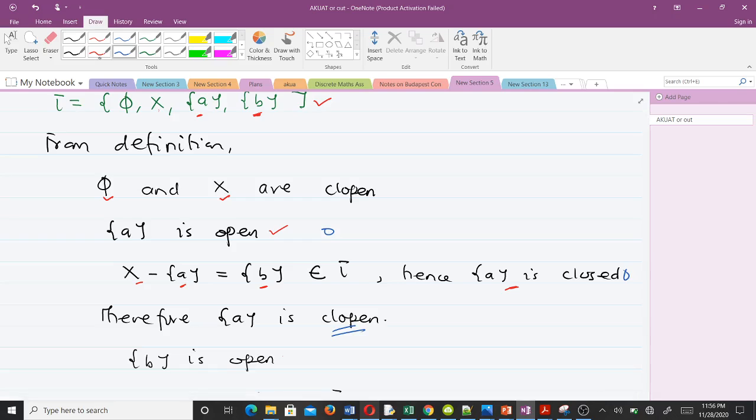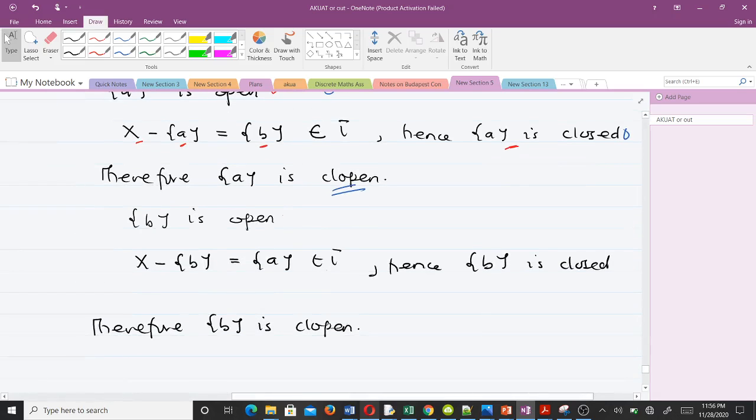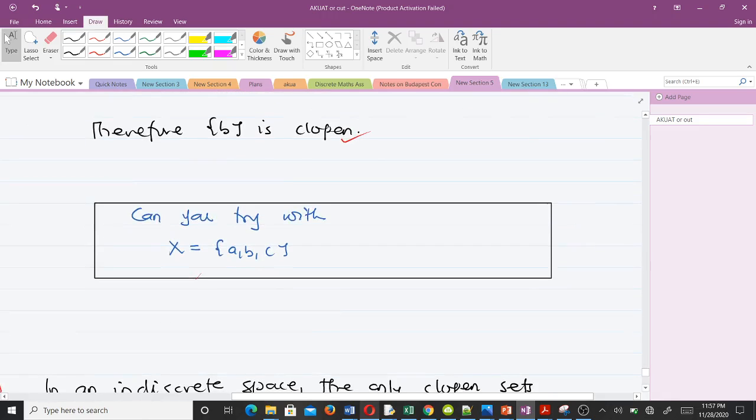Now let's go to B. We are going to use the same concept. So B is open because it's found here. Then when you find the complement of B, you're going to get the set A, which is found in tau, meaning the set B is closed. Therefore, B is clopen, since it is both open and closed. Okay, so you can try that when you have the set X equals {A, B, C}, right?